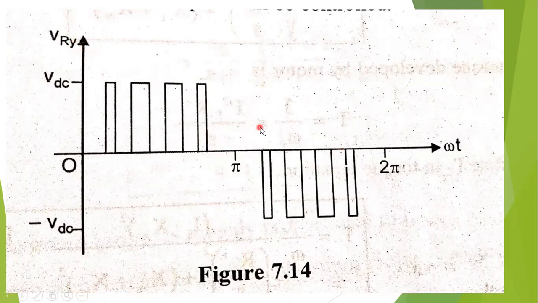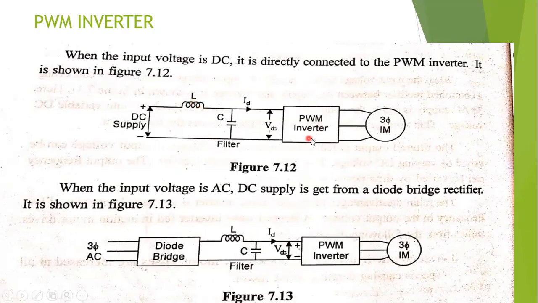The line voltage switches between VDC and minus VDC over the time period. If the input supply is AC, a diode bridge rectifier is used so that the input of the PWM inverter is DC. The 3-phase AC is converted by the diode bridge rectifier and given to the filter, and the filter output voltage is fed to the PWM inverter.